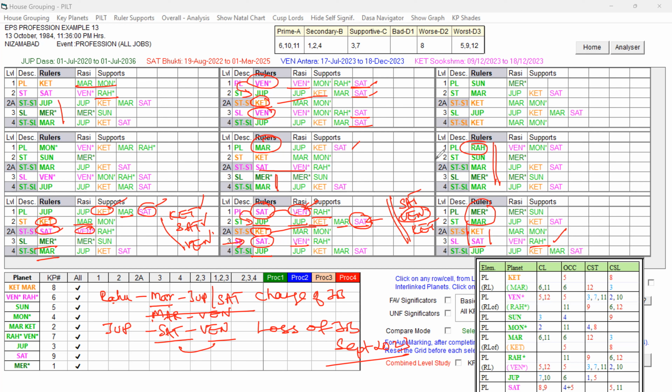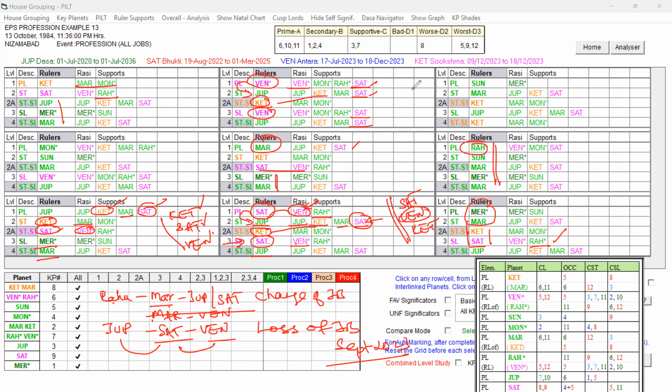So because of that, this Venus which has given the loss of job under the Saturn Bhukti and Jupiter Dasa, that same Venus under Mars Bhukti, which does not have Venus influence at the planet level or sub-level, when Venus is playing a role, the native would have faced some sort of challenges, but not caused any loss or change of job.